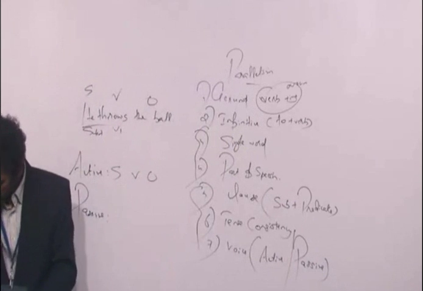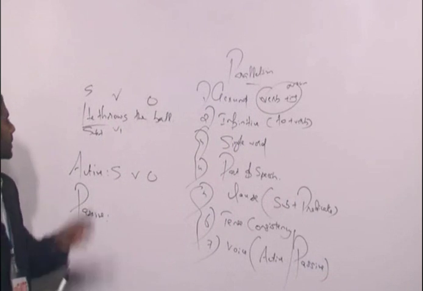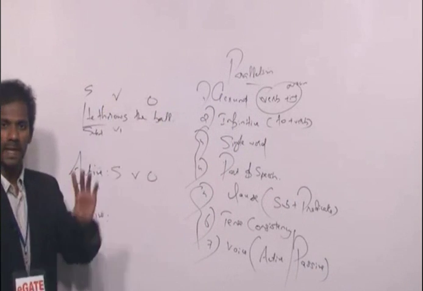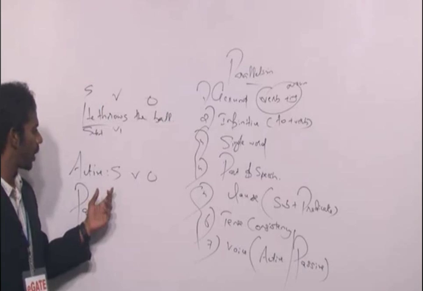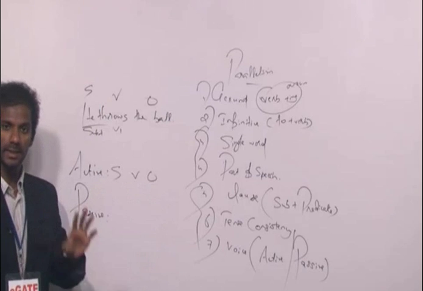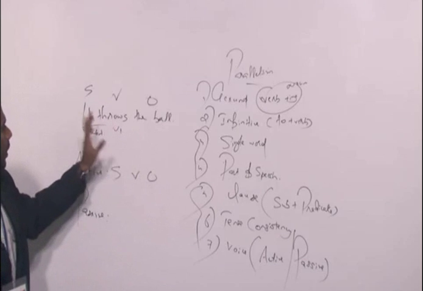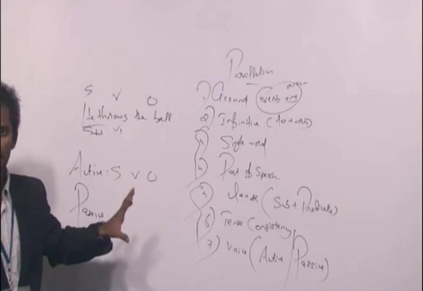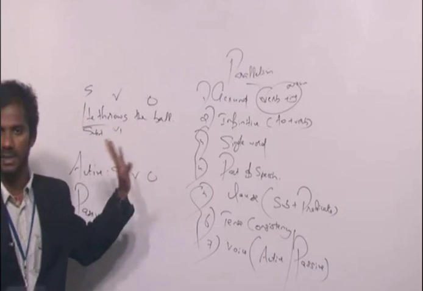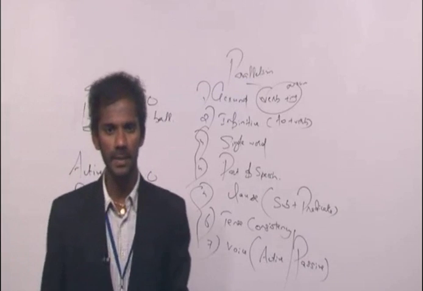That means this sentence is in the order subject, verb, object. As I said, if a sentence is in the order subject, verb, object, then that particular sentence is in the active voice. Clear? So this sentence is in the order subject, verb, object. So I can say this sentence is in the active voice. Clear?